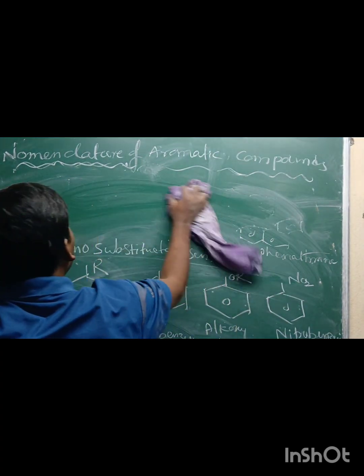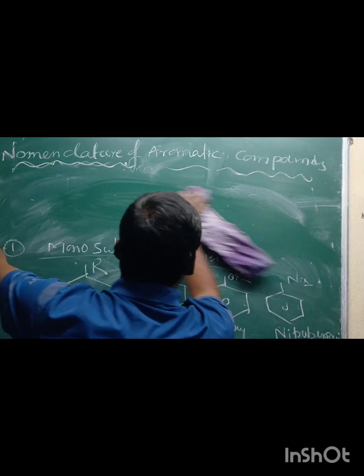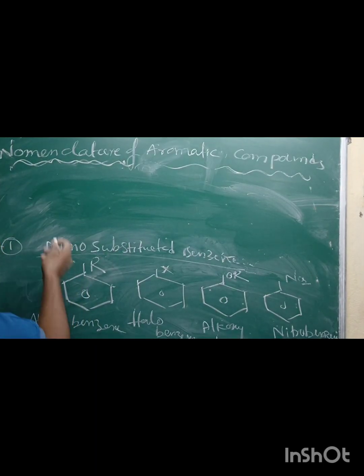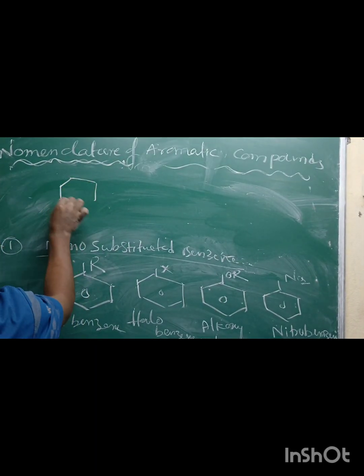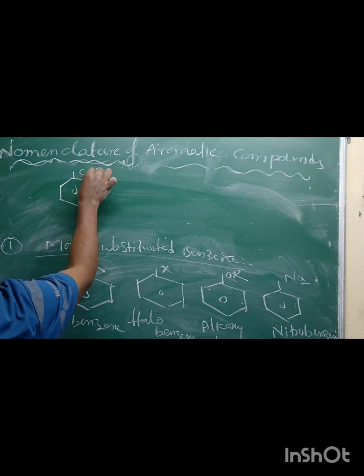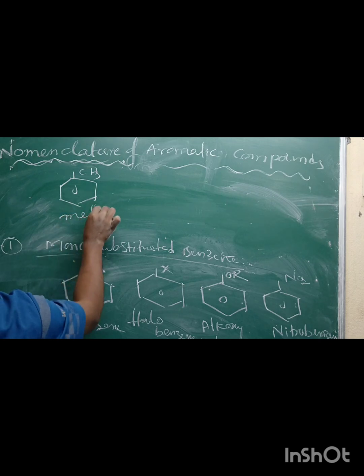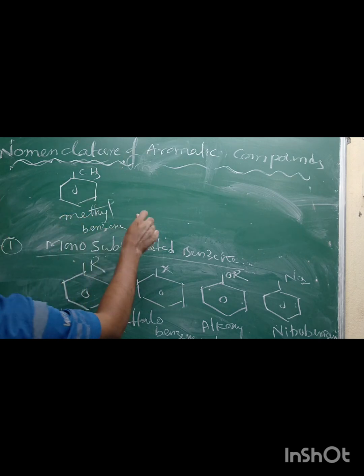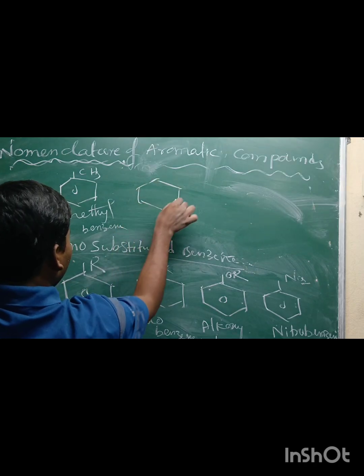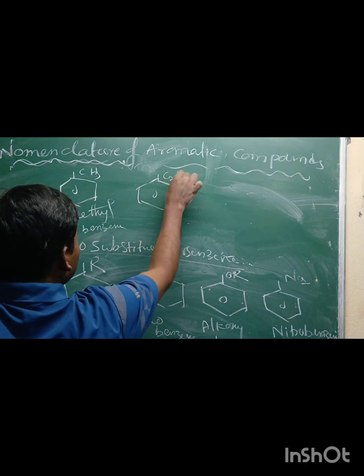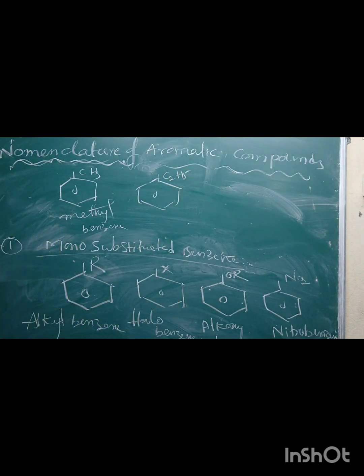are called monosubstituted benzene. For example, here you can observe, now I am taking methyl. It is a benzene connected to a methyl group. Methyl benzene, it is also called toluene. If you take C2H5, ethylbenzene, C3H7, propylbenzene.